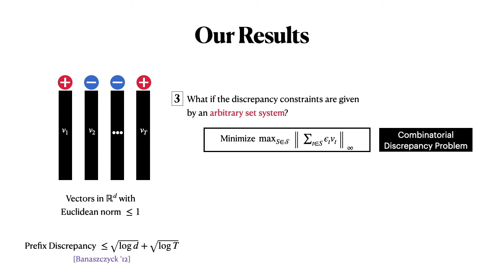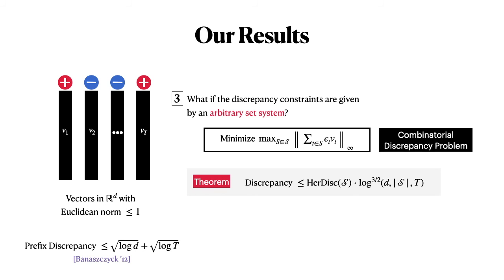And what if we consider an arbitrary set system where there is no such nice structure? Here we are again able to relate the discrepancy, when your constraints are coming from an arbitrary set system, to the hereditary discrepancy, but with polylog factors in not only D and T, but also the size of the set family.